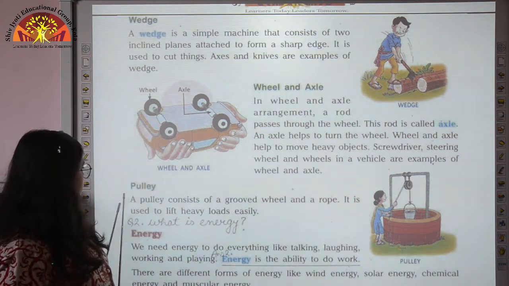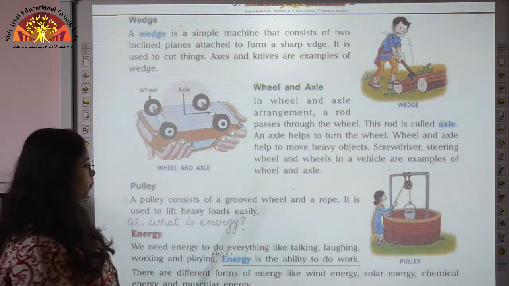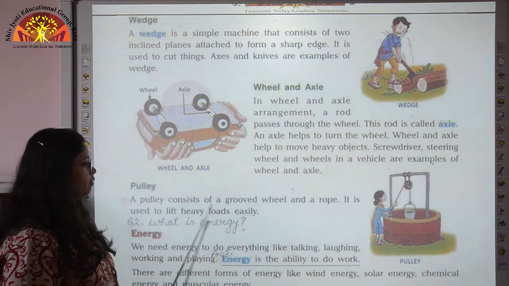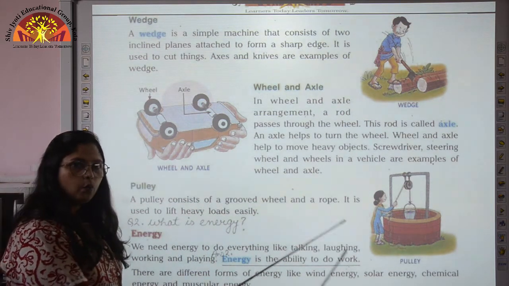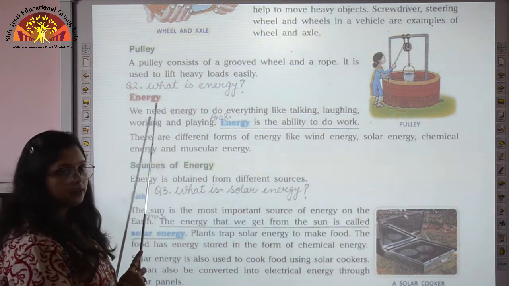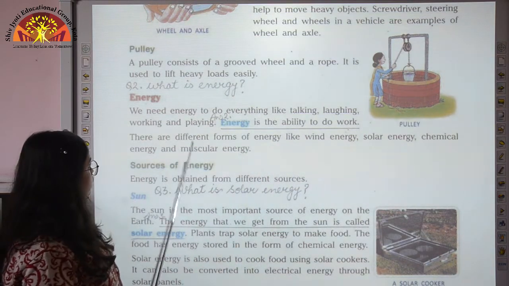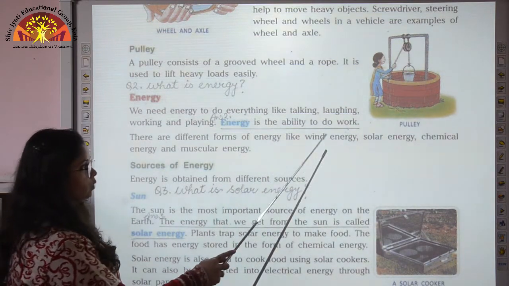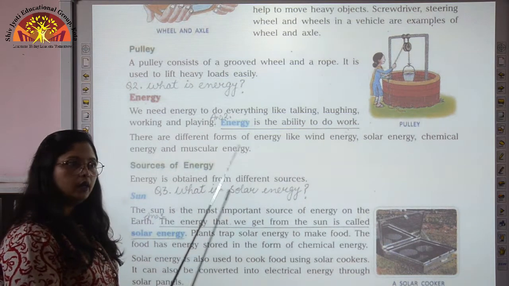Now another type is pulley. A pulley consists of a grooved wheel and a rope, and this is used to lift heavy loads easily. It is used to draw water from the wells. So children, now we come to the next topic, that is energy. So what is energy over here? It is the ability to do work. There are different forms of energy like wind energy, solar energy, chemical energy and muscular energy.